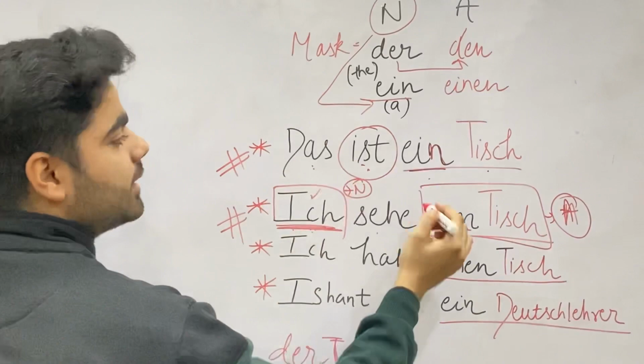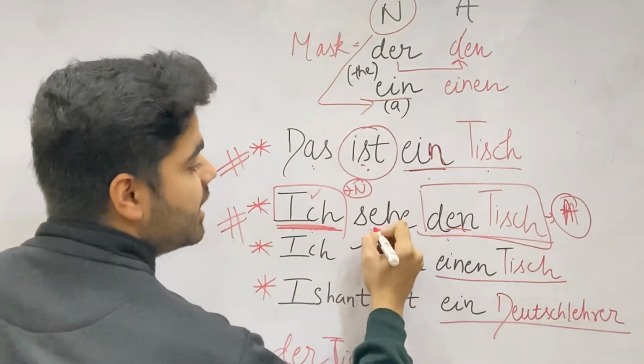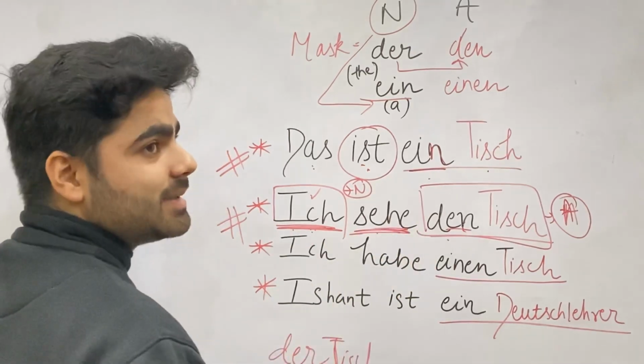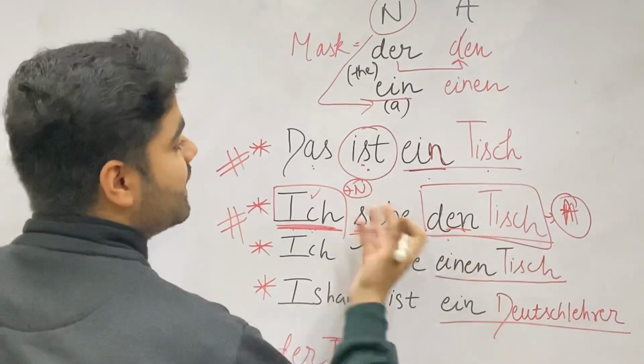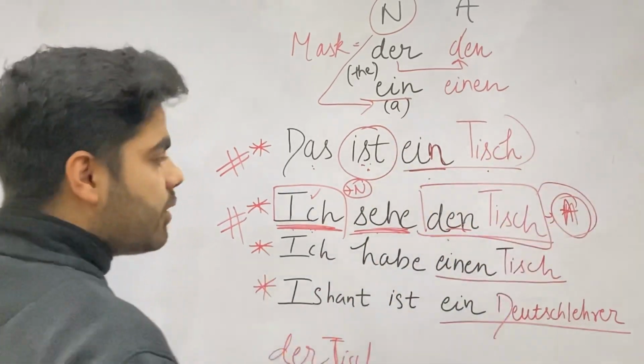So, have you got the click? And here it is not followed by the sein verb. Here there is no sein verb, the irregular verb sein. So it is not followed by the sein verb, and this one is followed by the sein verb. This is a nominative sentence, this is an accusative sentence.